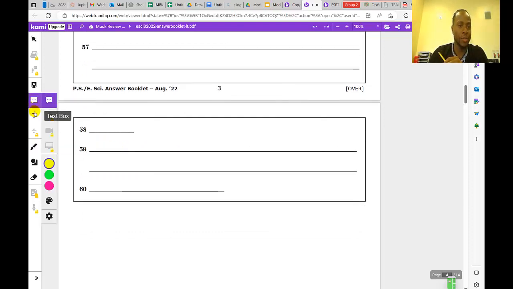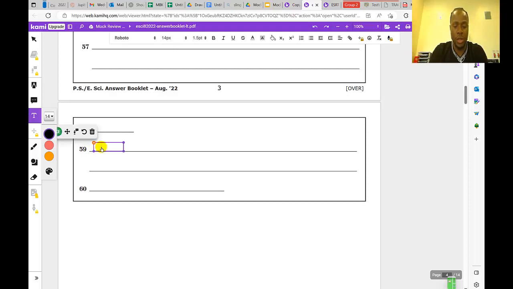So I'm going to say shadow length will decrease and then increase, because in the morning it's decreasing till noon.